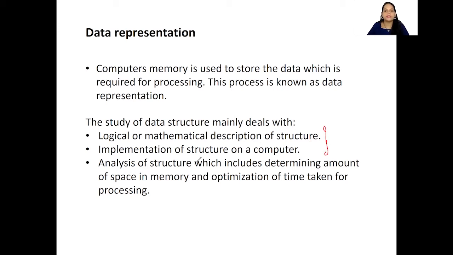And also the study of data structure includes analysis of the structure, which includes determining the amount of space in the memory and optimization of time taken for processing. This is very important, okay? So if we are using a particular data structure, what is the amount of space in the memory it is taking and also the time it is taking for processing. When we know these two, we know how efficiently we can use the time and memory of a computer, isn't it? So depending upon this, we are going to choose which data structure we are going to use in a computer. But in this particular lesson, we'll be dealing with only these two, right?